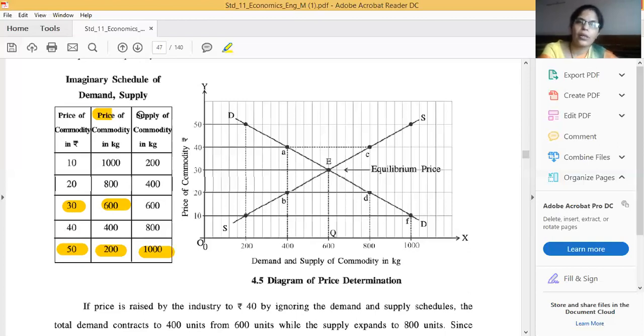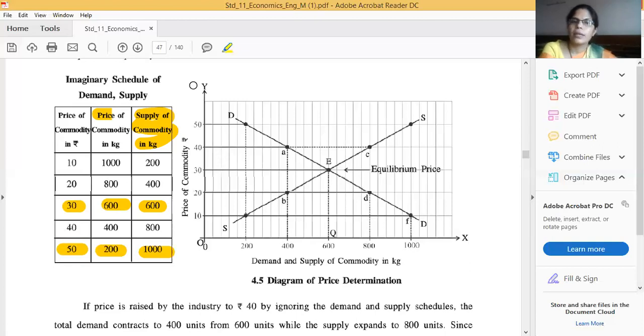Supply of a commodity in kilogram is also 600. That means, on this price, the 30 rupees price, demand is 600 kilograms of a commodity and supply is also 600 kilograms of a commodity. So it is our initial price, initial demand and initial supply.